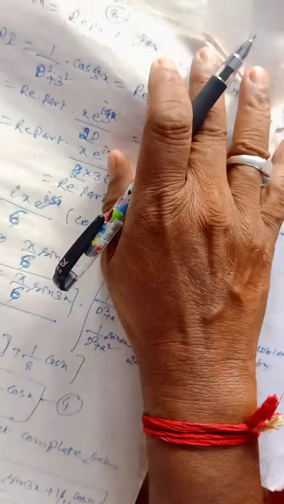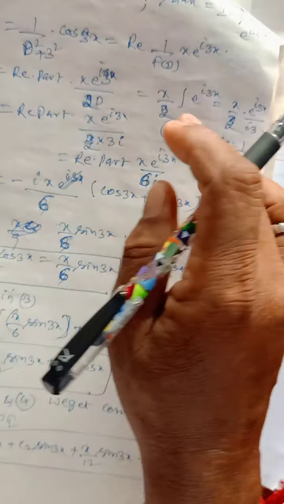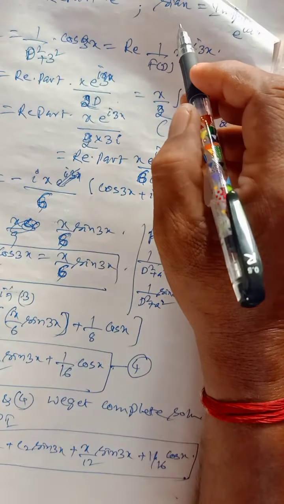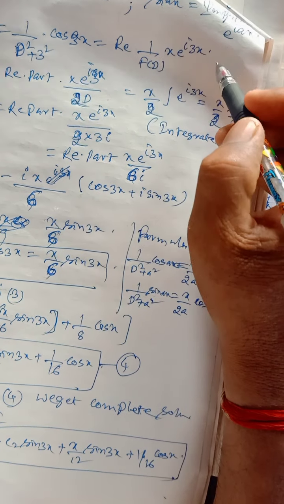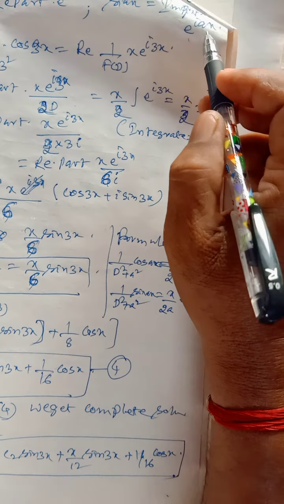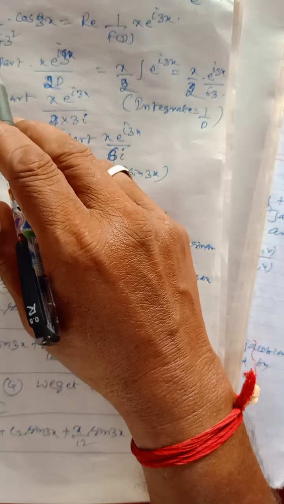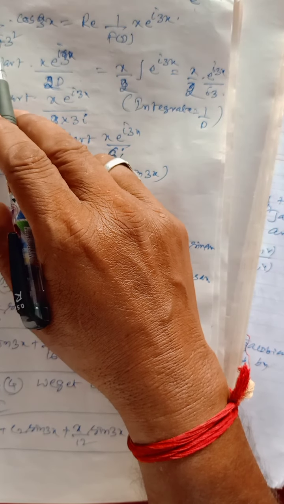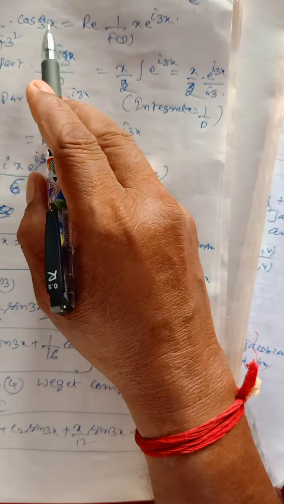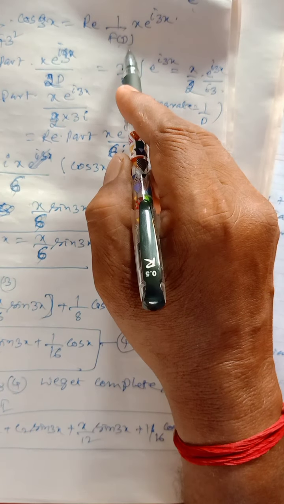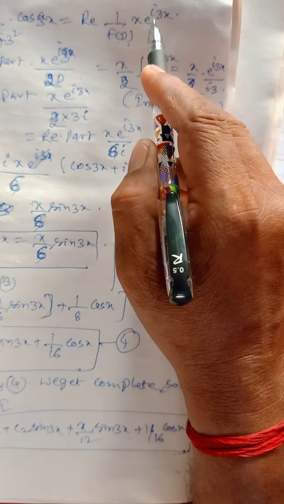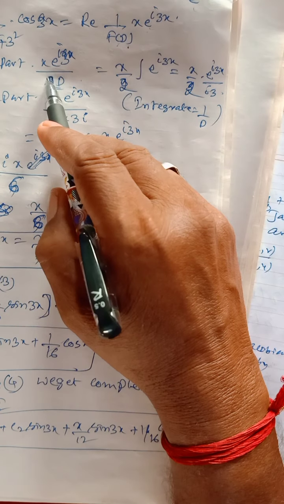Here cos ax is the real part of e^(iax), and sin ax is the imaginary part of e^(iax). So the particular integral of 1/(D² + 3²) cos 3x is the real part of x e^(i3x).